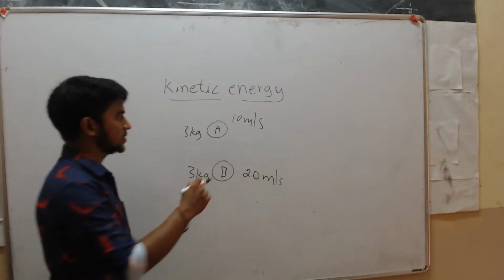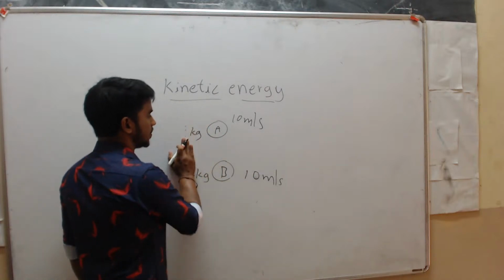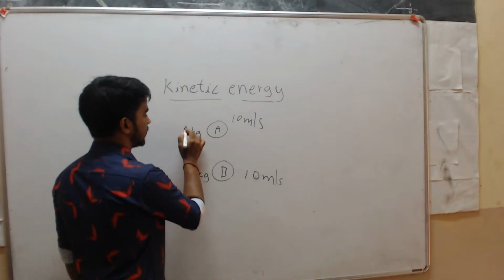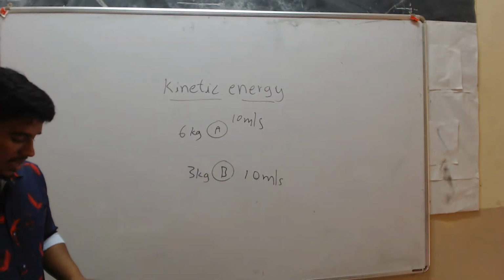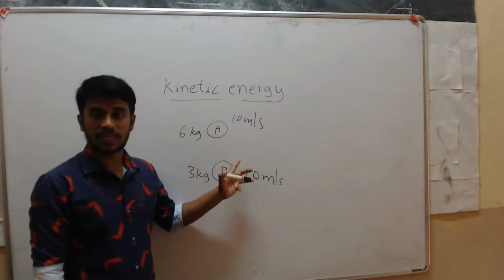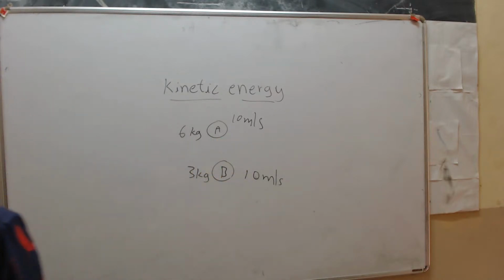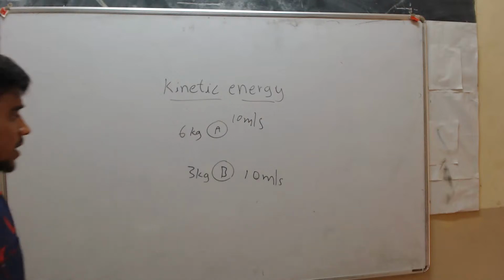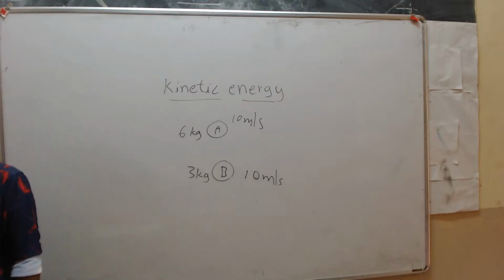Now next, see, object A and object B are both moving with the same velocity. But the mass of object A is 6 kg and mass of object B is 3 kg. Now tell me, both are moving. So out of these two, which object possesses more kinetic energy?